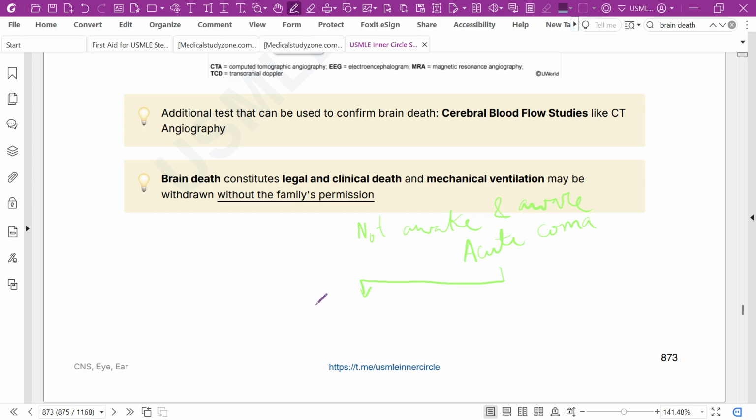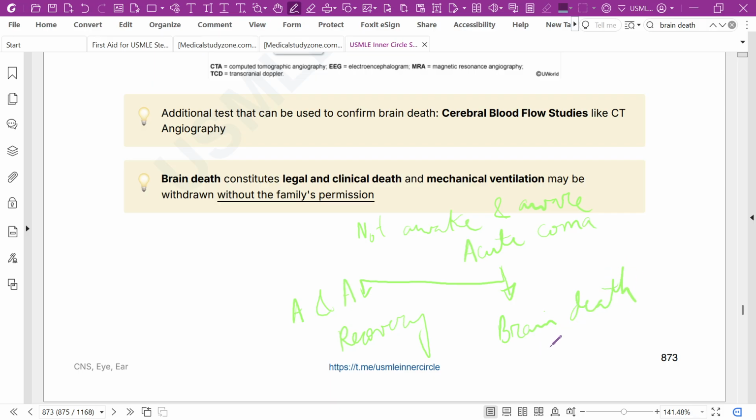If the patient is awake and aware, double A, then recovery can happen. The three outcomes of coma can happen. Recovery can happen, and the patient may have residual cognitive, motor, or sensory deficit. And from acute coma, brain death can happen.